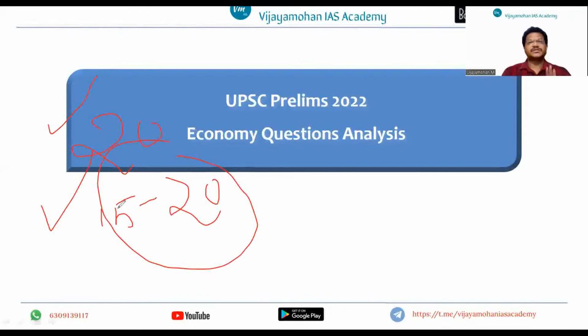So they have continued that trend. Last year they asked 15 or 16 questions. Now they have increased to 20 questions. On an average, since the last 5 or 6 years, they are asking nearly 20 questions, and it forms one fifth of your prelims paper. So economy plays a crucial role as far as clearing your preliminary examination is concerned.